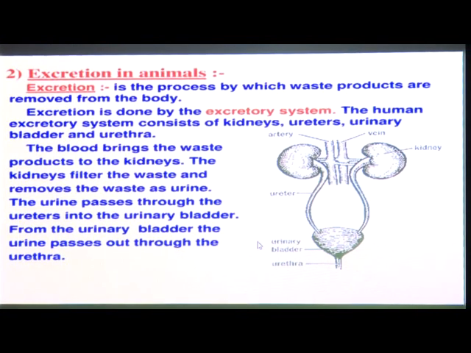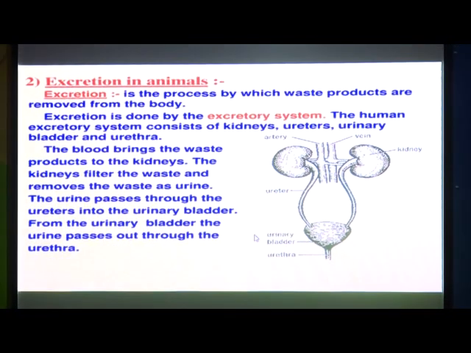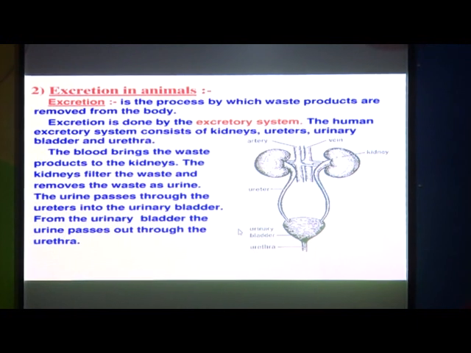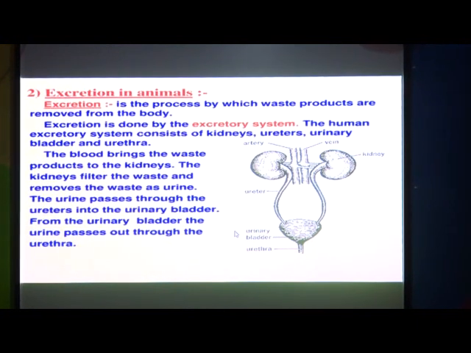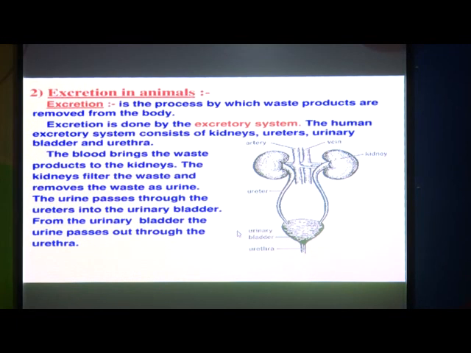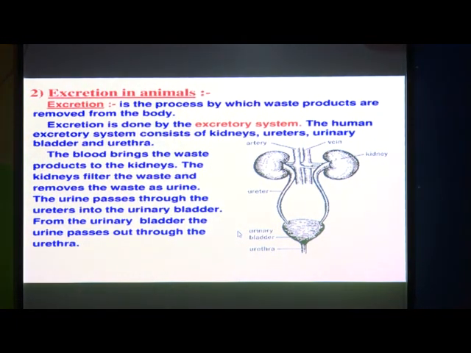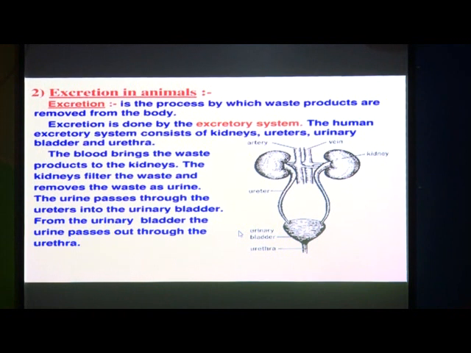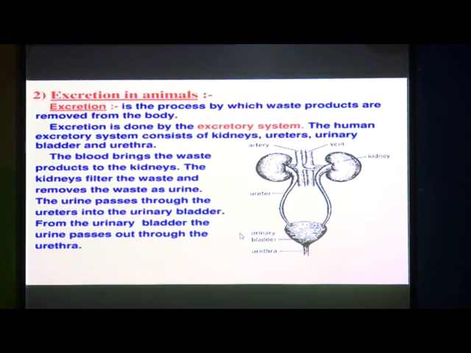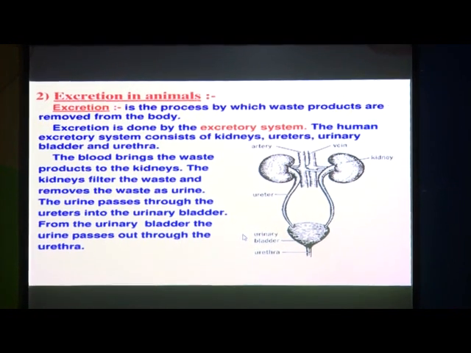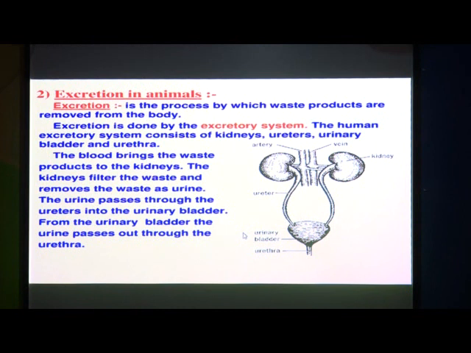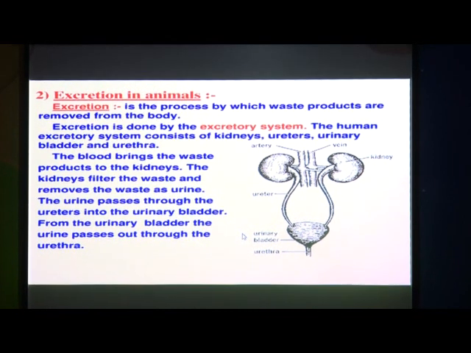We need the useful nutrients, but there are also some molecules from that food which are not useful, and we have to throw them out of our body. Otherwise, if they remain in our body, they will cause diseases and be harmful to our body.